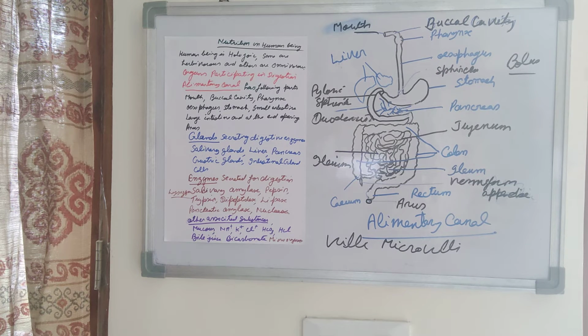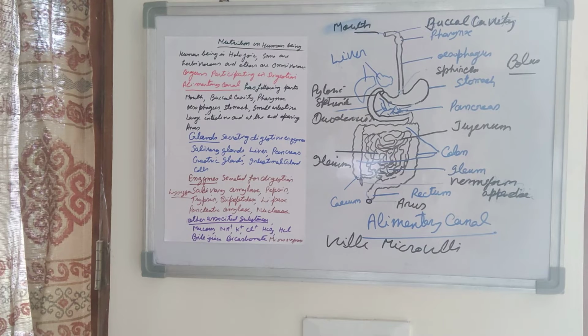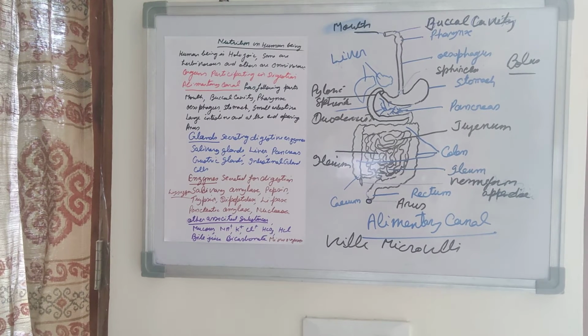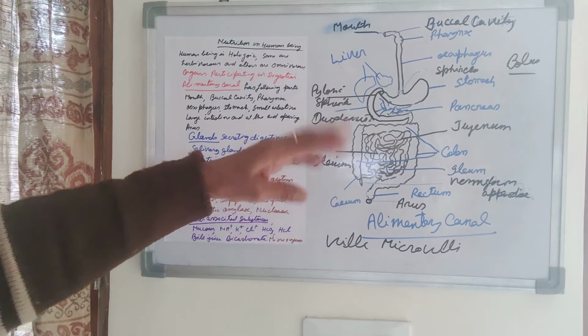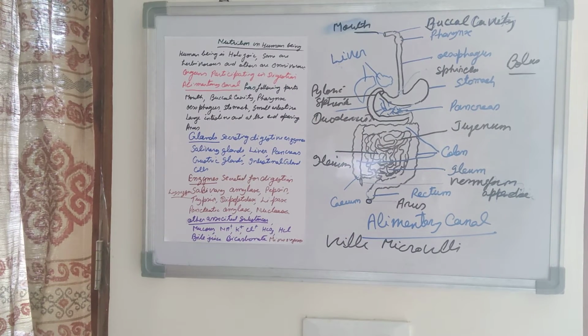So all this digested food, that is glucose, amino acids, and glycerides or glycerols, along with water, are absorbed in the duodenum and ileum part of the small intestine, which is highly coiled. It is highly coiled and coiled and coiled, and the absorption occurs here.